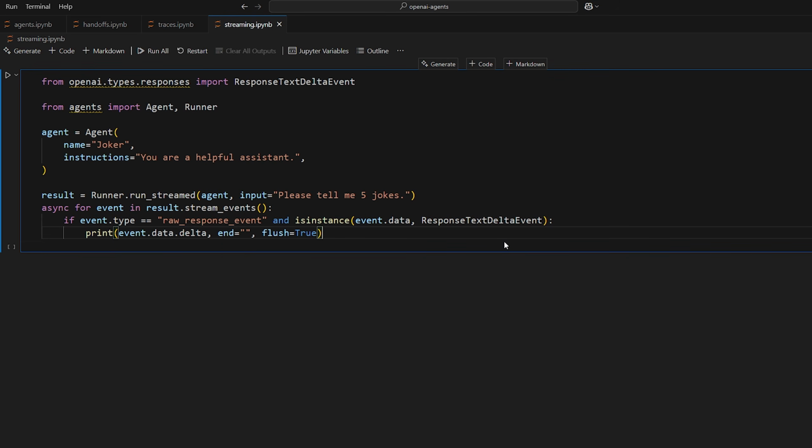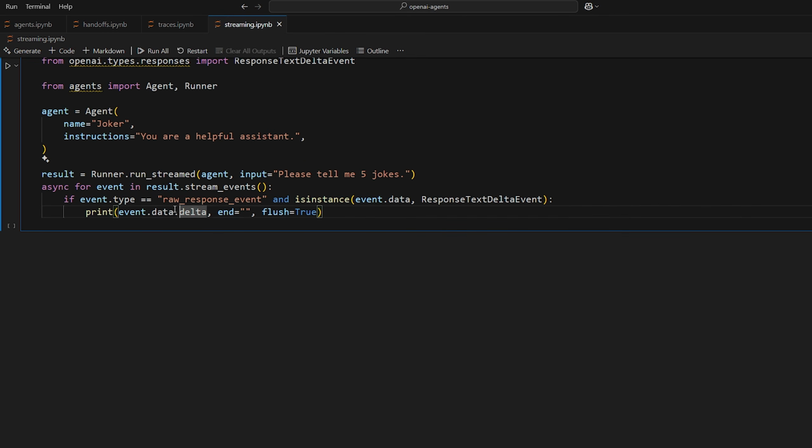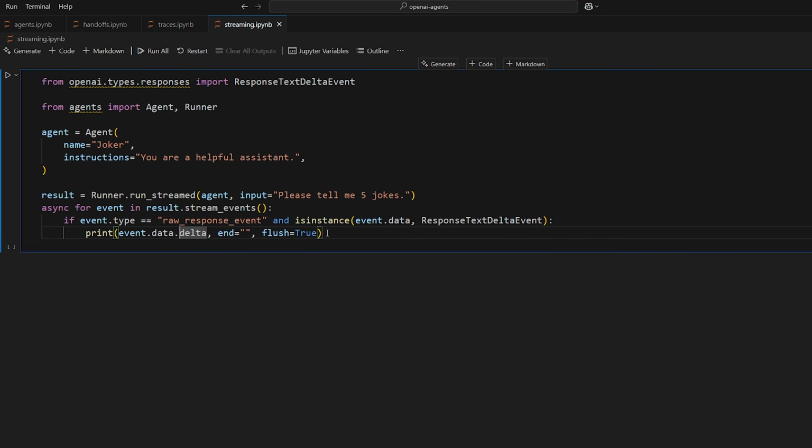All right, here's the first example of how to do streaming with agents. So just like always, you create your agent, and then usually you do runner.run, but if you want to do streaming, you just simply do runner.run_streamed. So this will give you a result that you can stream, and then you can actually listen to the stream events by doing for event in result.stream_events. So the stream events function here will basically allow you to listen to the events as they come in.